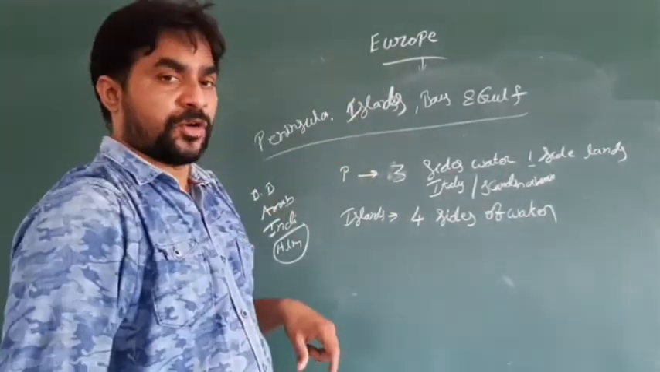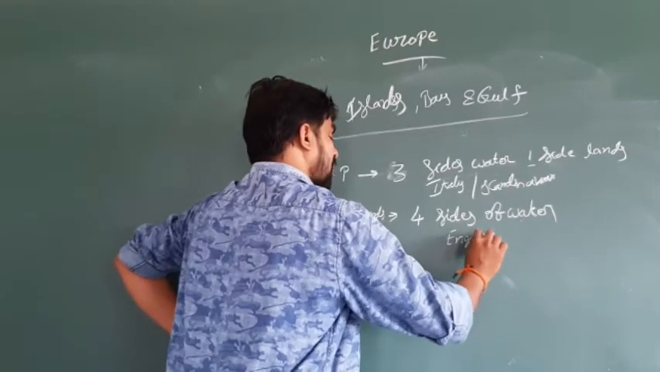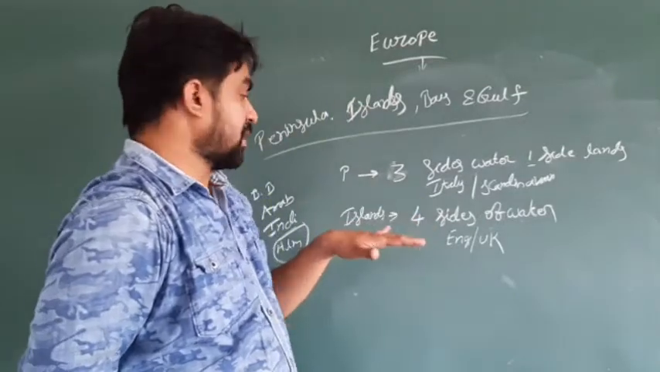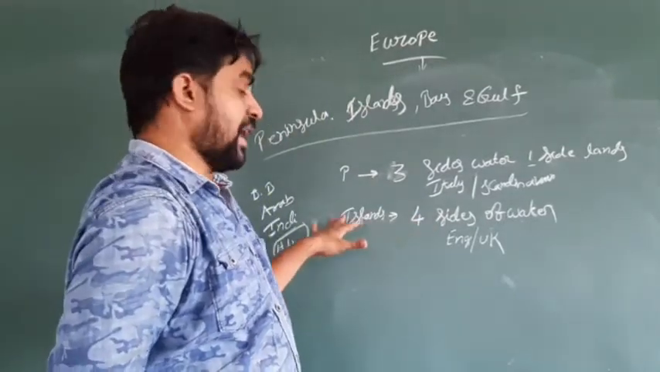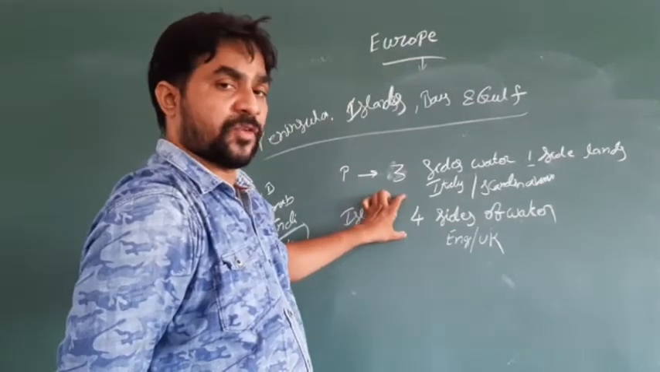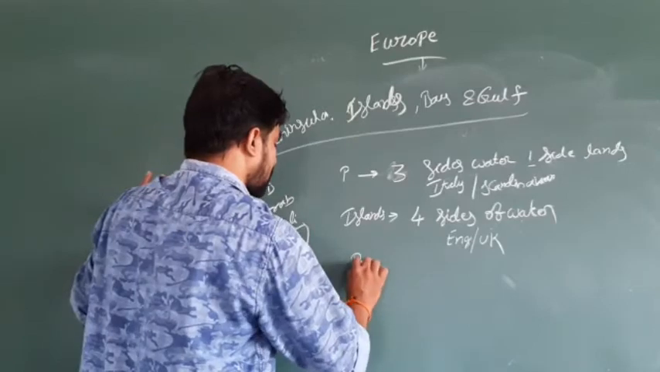Similarly, in the region of Europe, England, otherwise called the UK, is a country with four sides of water. So an island means a country or a place which is having four sides of water. Now come to the bay.